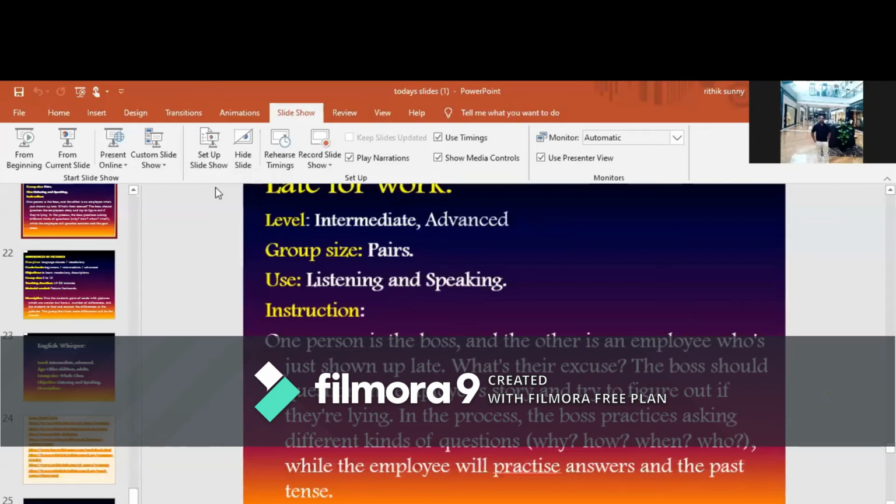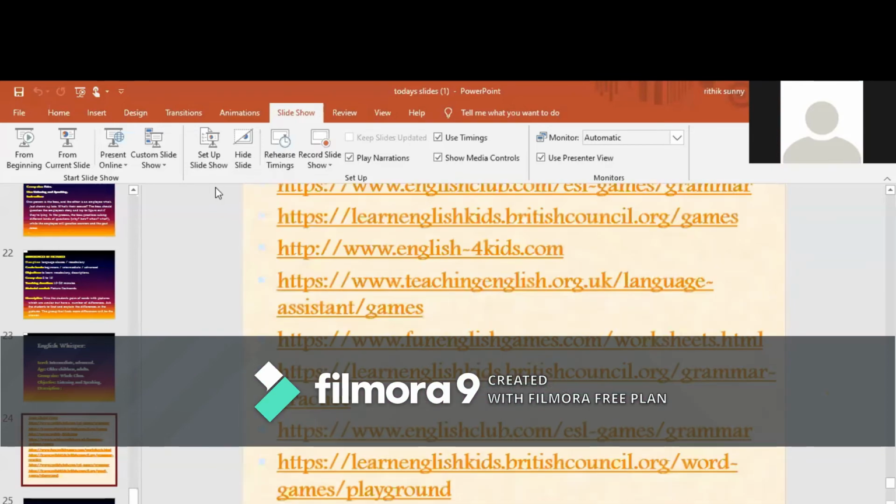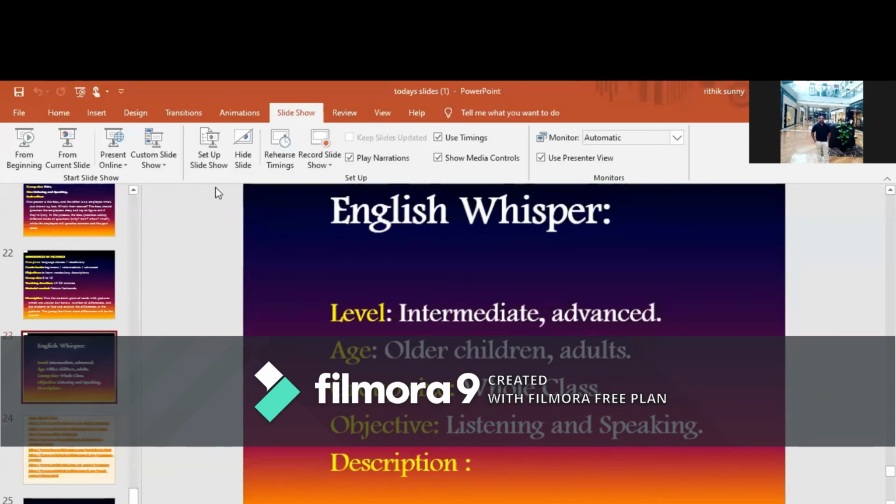So this is a fun game which will be very interesting, and mostly students enjoy this game. That is the game Late for Work. And another one is Differences in Pictures. This is played with the help of picture flashcards, and it is especially useful to improve description.